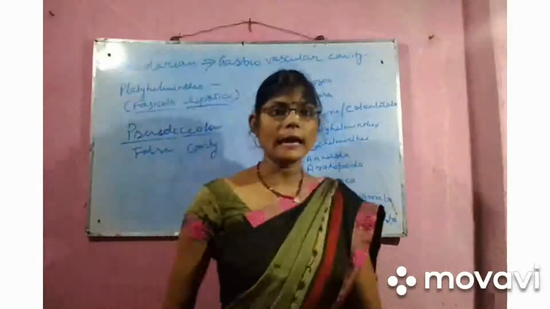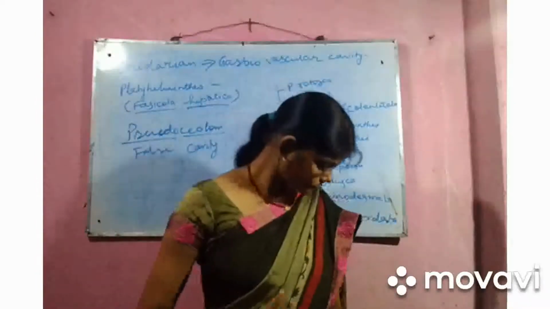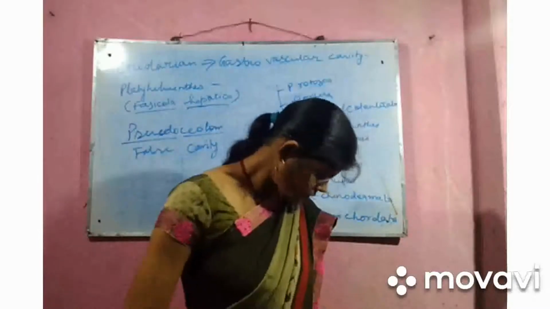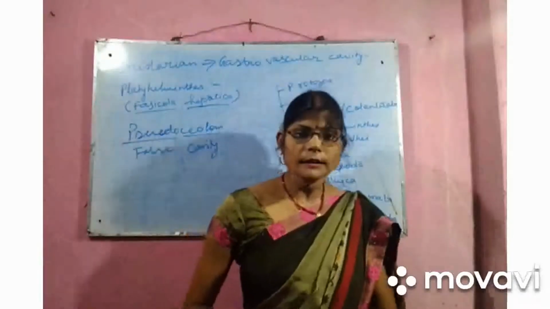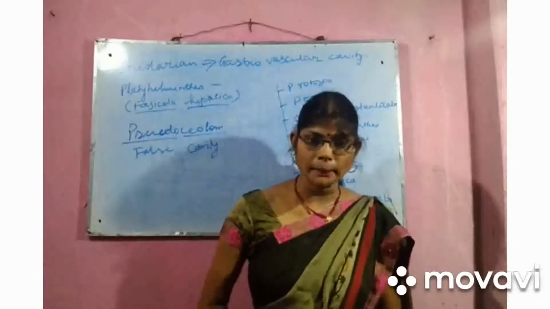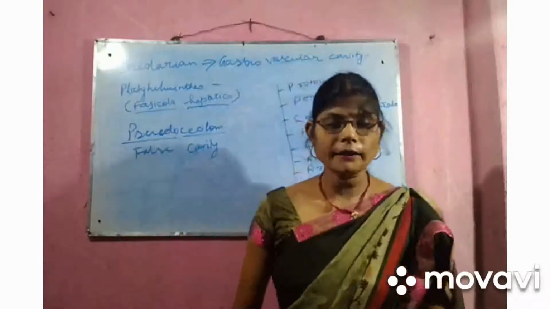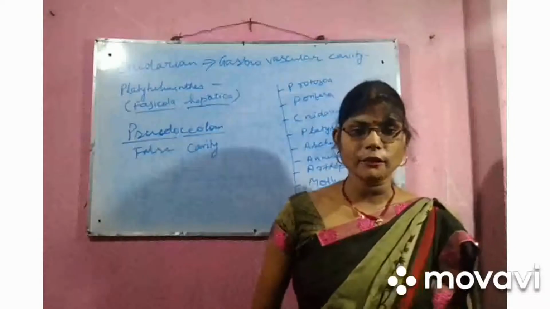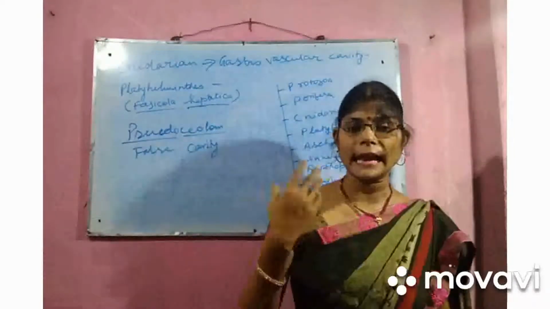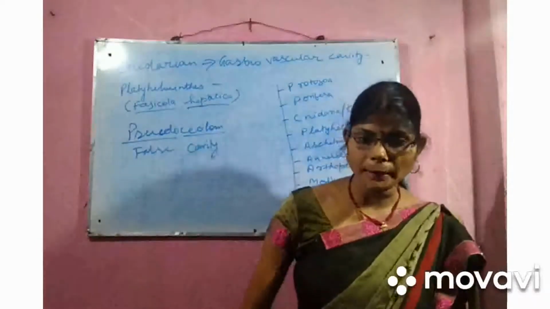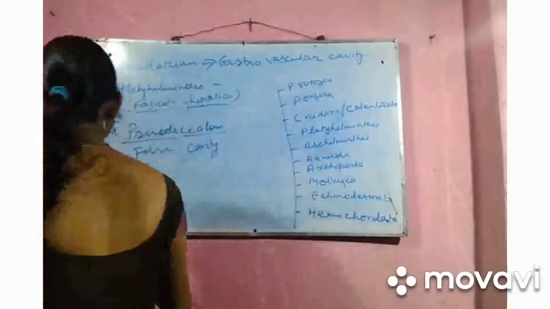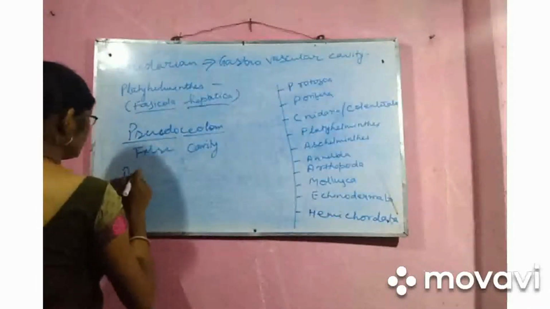Now we will come to the Annelida section. The first eucoelomate animals have developed pulsatile vessels to move the fluids and transporting medium in the blood. The first animal which was eucoelomate was Annelida.